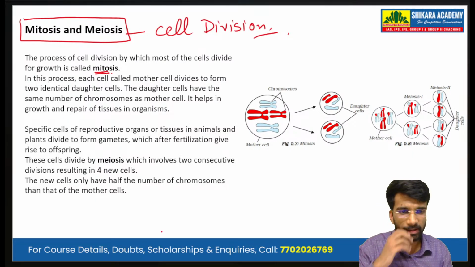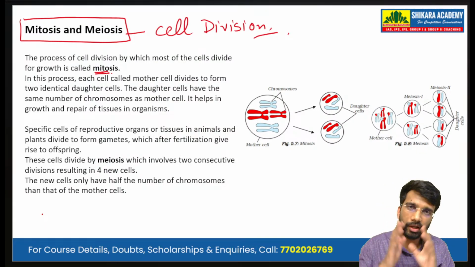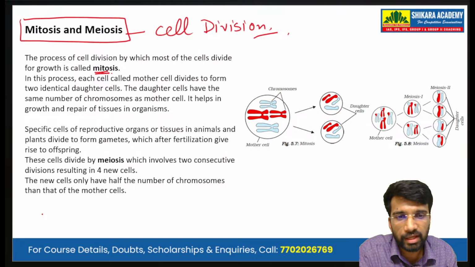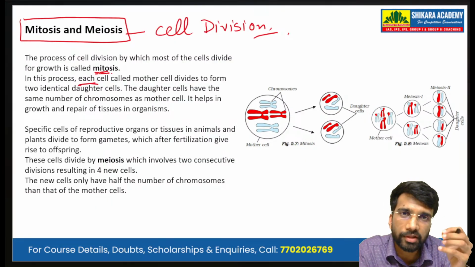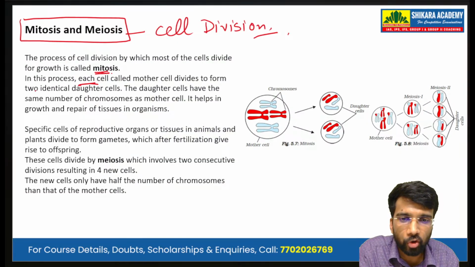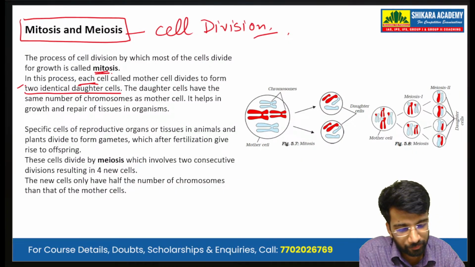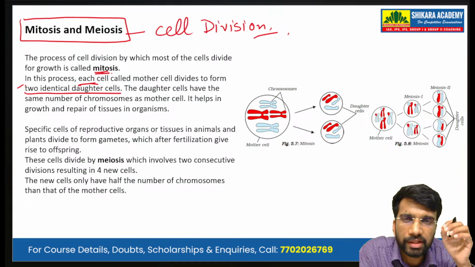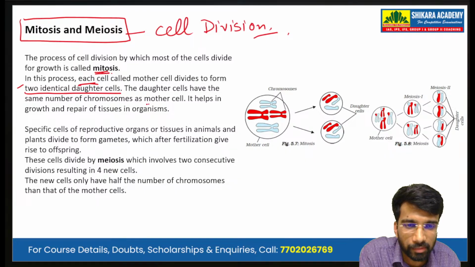So for the growth of the body, one cell is giving rise to two cells by the process of mitosis. In this process, each cell, we call the mother cell, divides to form two identical daughter cells. The daughter cells have the same number of chromosomes as the mother cell.